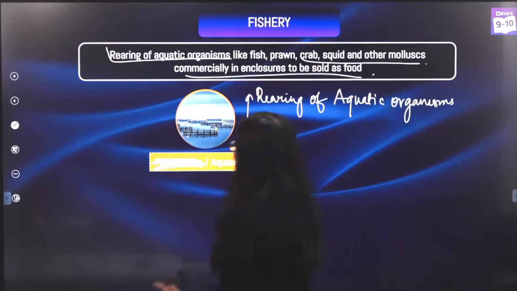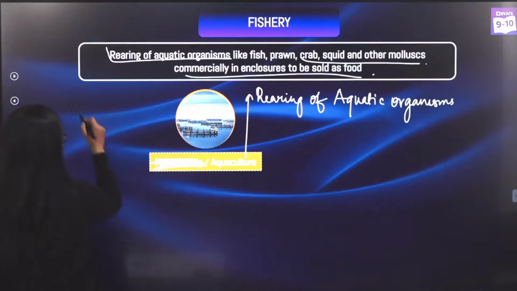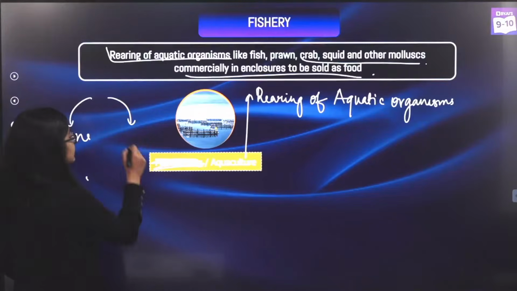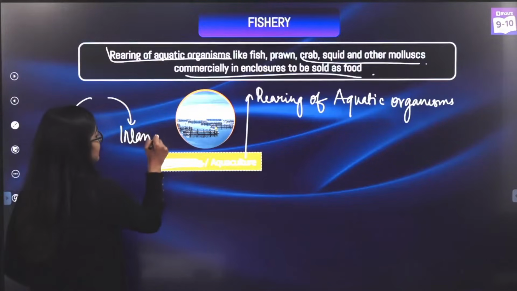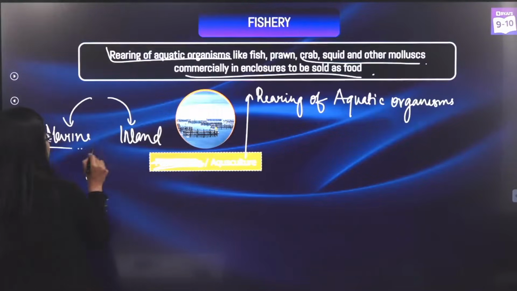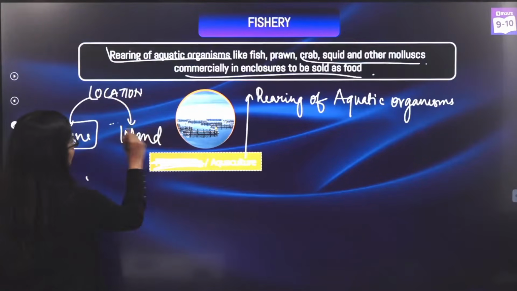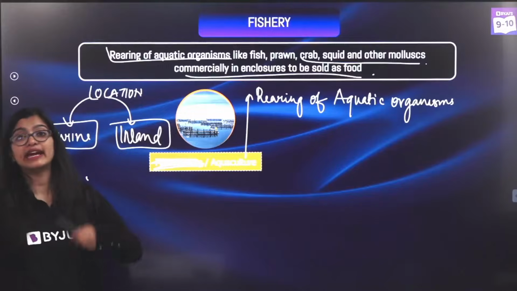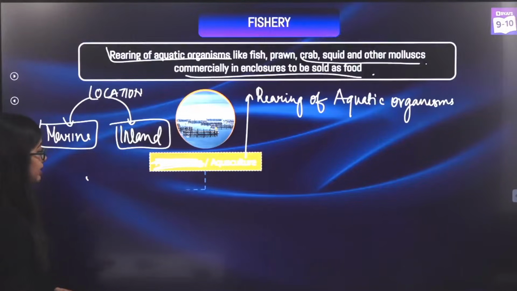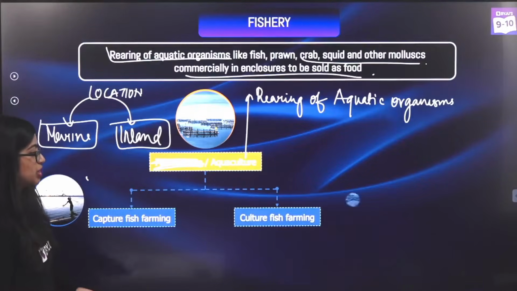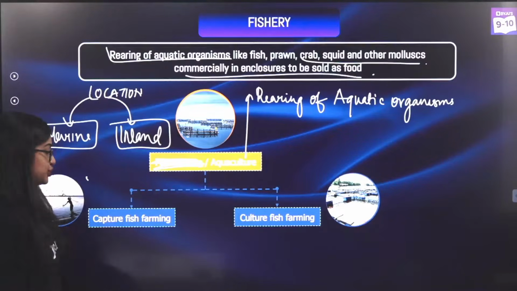Now, aquaculture can happen in two ways. It can happen in marine waters, or it can happen inland, in fresh waters. This is based on the location of where aquaculture is happening. Now, how are we getting these fishes? Based on technique, we have capture fish farming and culture fish farming.